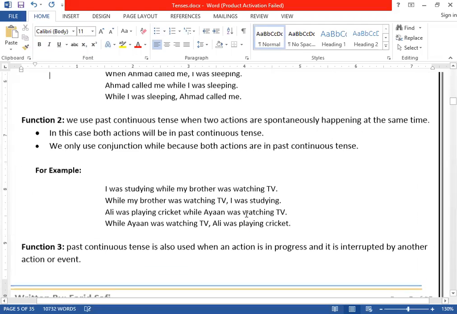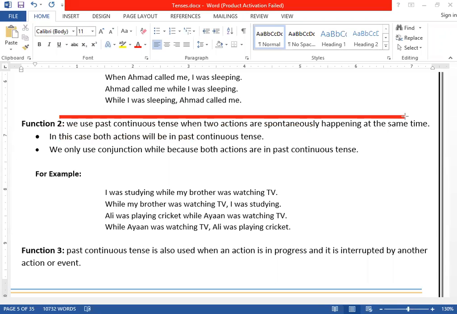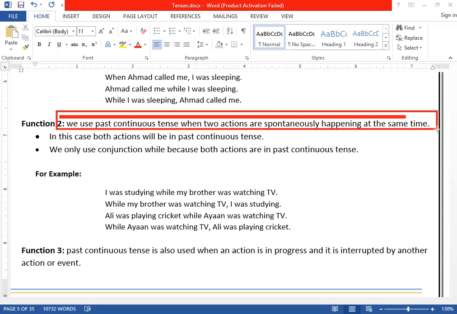This is also possible: we use past continuous tense when both actions are happening at the same time. Like, look, I'm talking, you are listening. Am I right? Both actions are happening at the same time. So in the past, if both actions were in continuation at the same time, again we use past continuous.